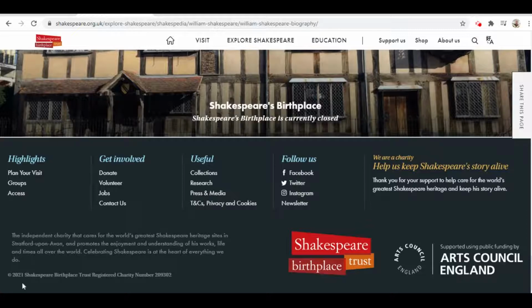So we want to have our publication date. In this case, it's 2021. And then we also want to have our publisher, which in this case is who funds it, the Arts Council of England. Sometimes the website address, the URL, is the same as the publisher. Sometimes it's not. So you want to look at who actually owns the domain.